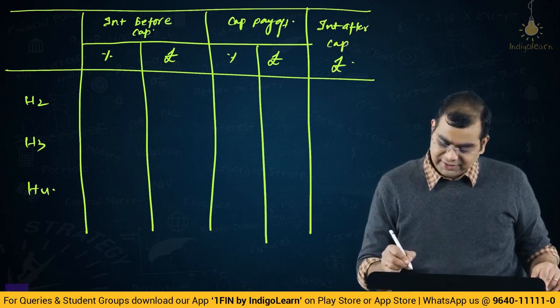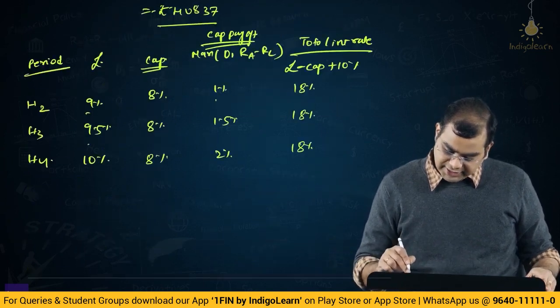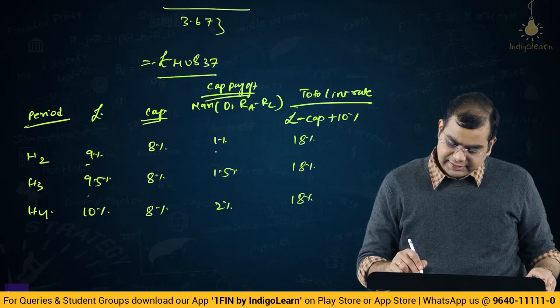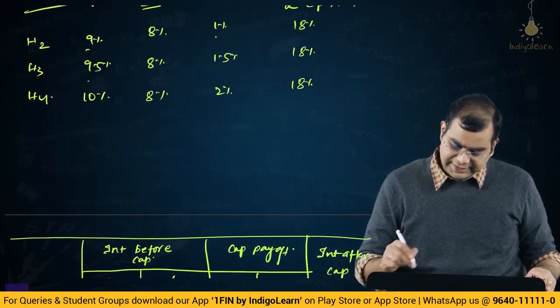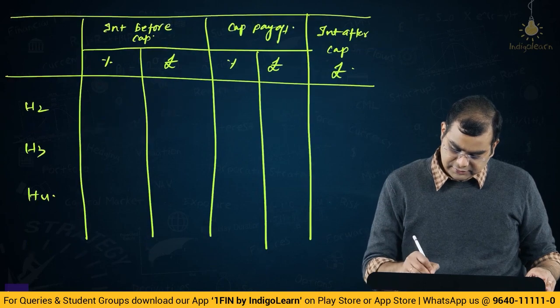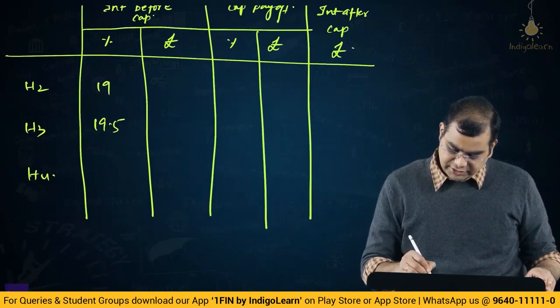Okay, so this will give us the impact of the cap payoff. Now if you look at this, what is the interest before the cap? What was the spread? Spread was 10%, no? So you can directly take 9 plus 10, 19, 19.5 and 10 plus 10, 20%.